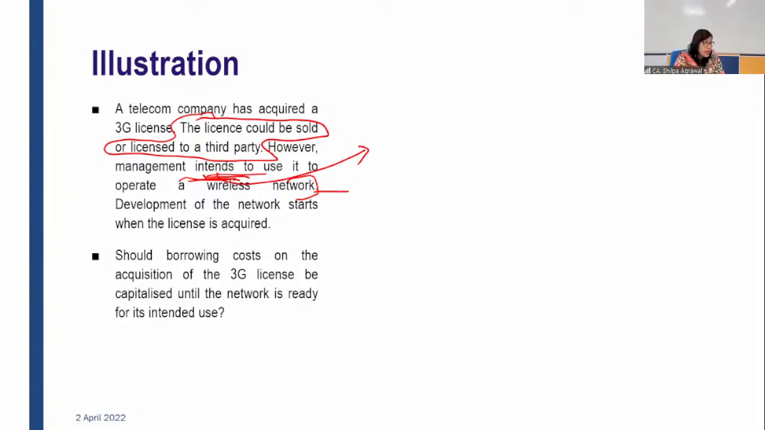So the license could be sold is the alternative use of that license, a possible use of the license, but not the intention of the entity or the management. So there's a difference between both the things. Hope, Srinidhi, I'm clear? Okay, let's move on.